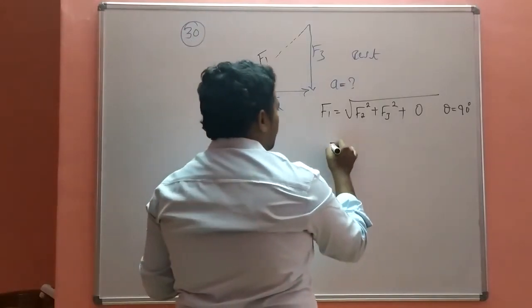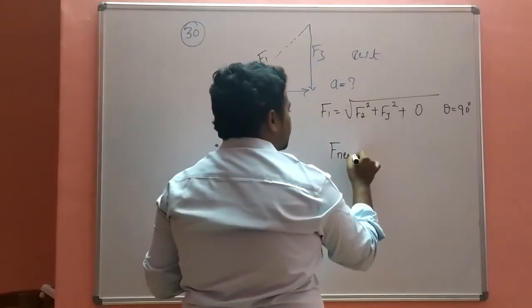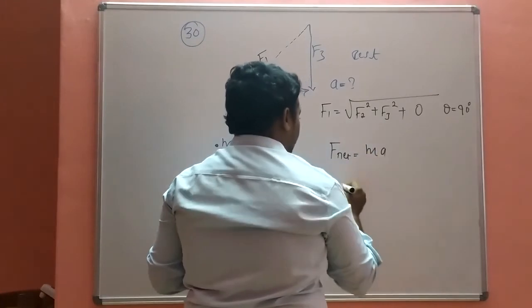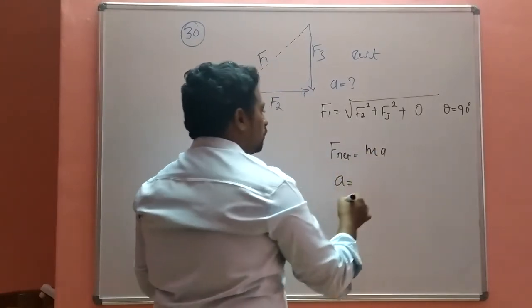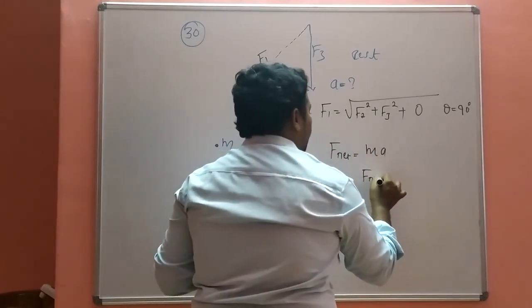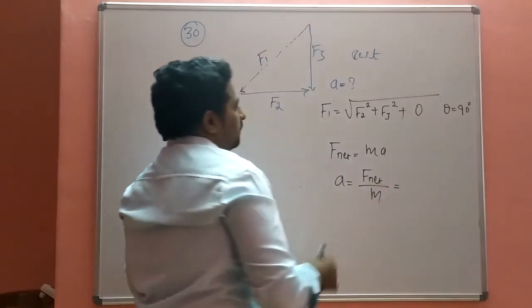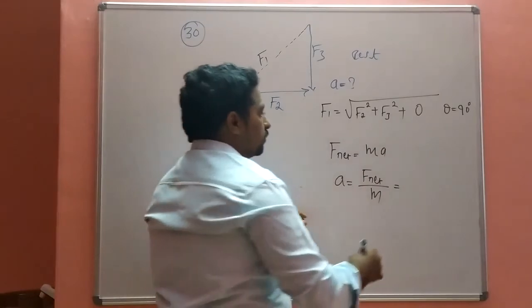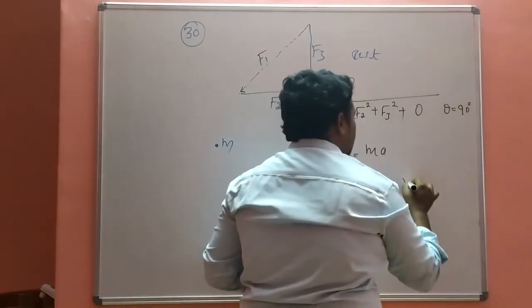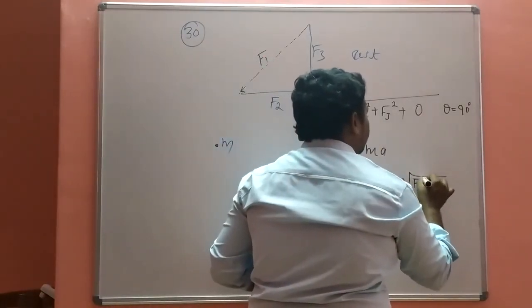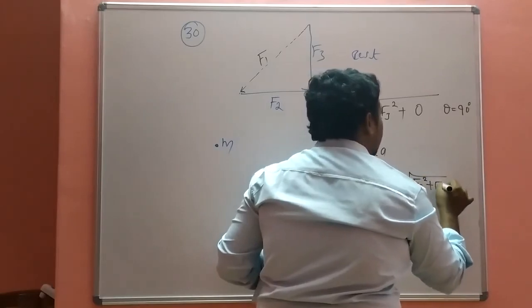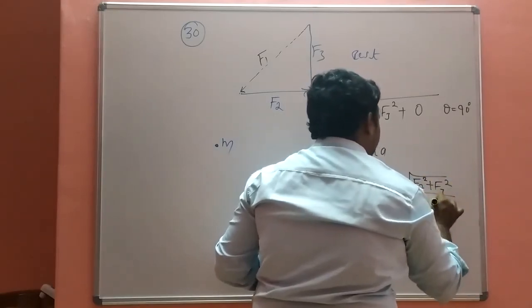Then you know that net force is equal to ma. So a is equal to net force divided by m, which is square root of F2 square plus F3 square divided by m.